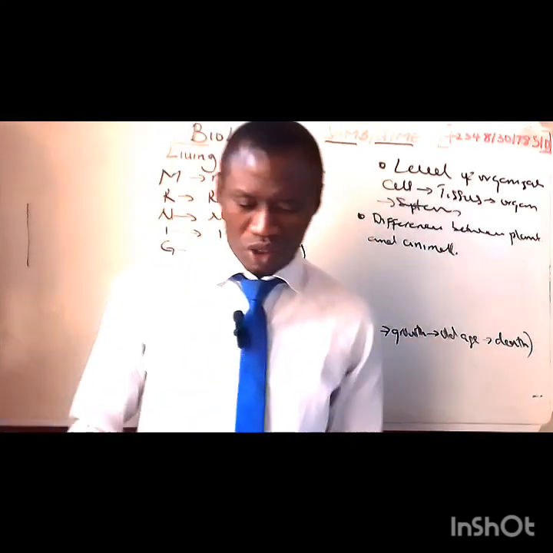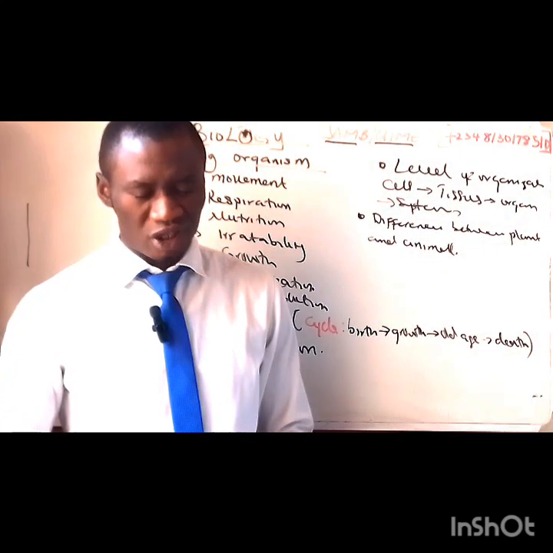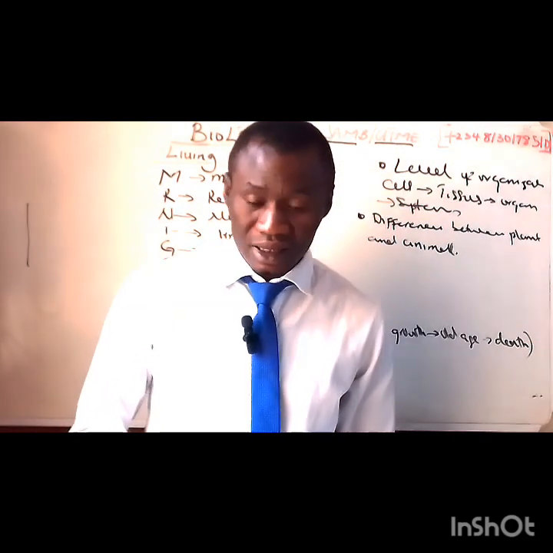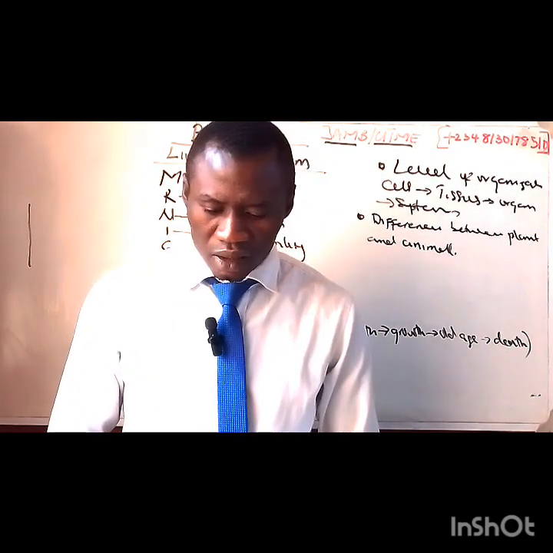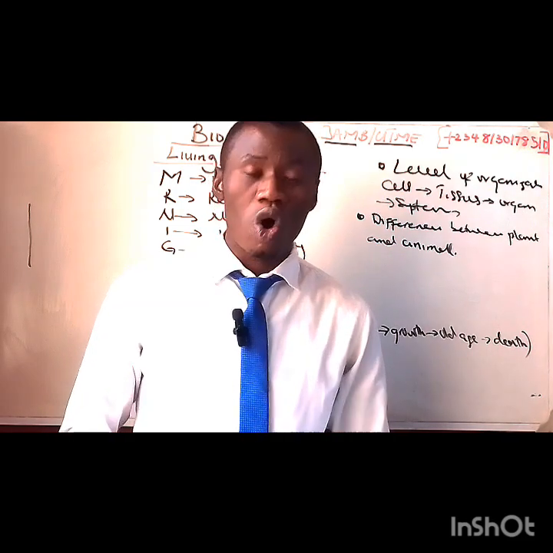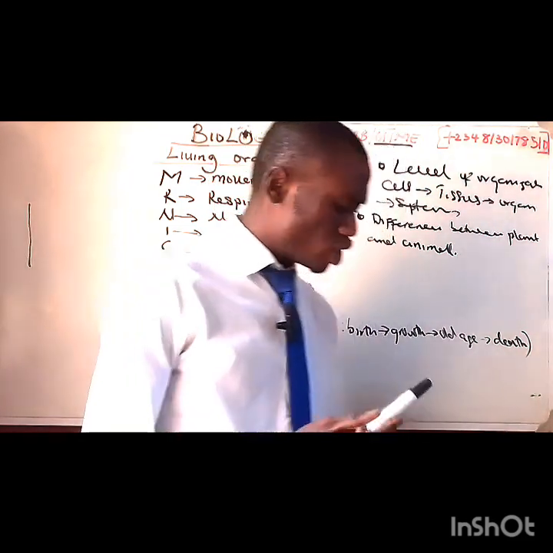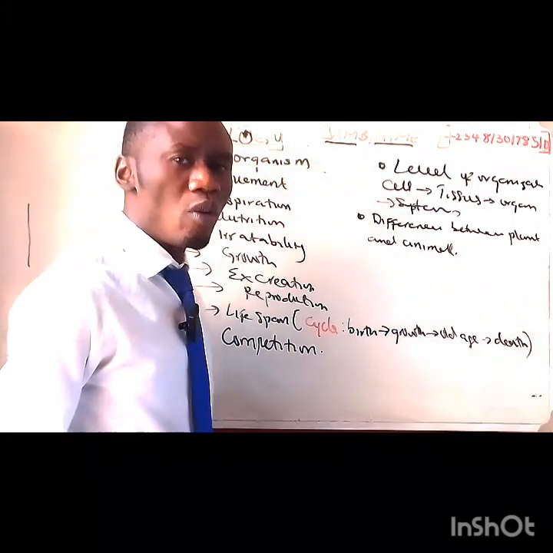Let's pick two or more questions from the JAMB series. We have 1995, number one. It says, which of the following does a virus have in common with animal cells? Which of the following does a virus have in common with animal cells?